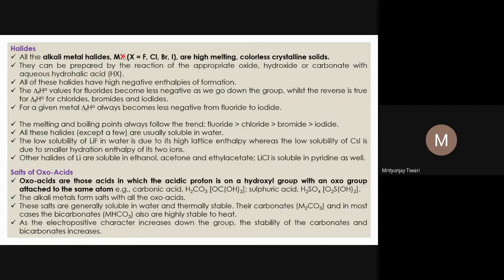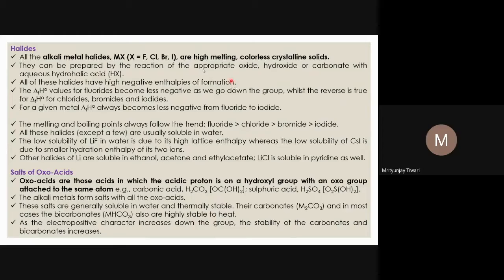So for example, Na2O, when it reacts with HCl, will form NaCl, the salt that we know. All of these halides have high negative enthalpies of formation. High negative enthalpies of formation means these reactions are exothermic in nature. Energy will be released during the formation of all these halides, and release of energy means delta H of formation will be negative.